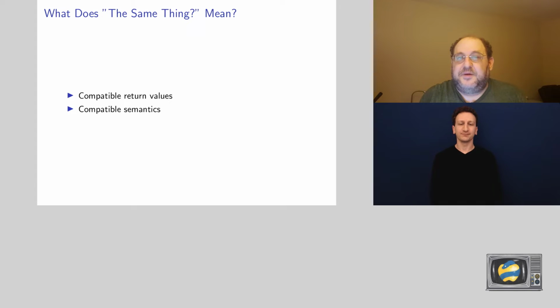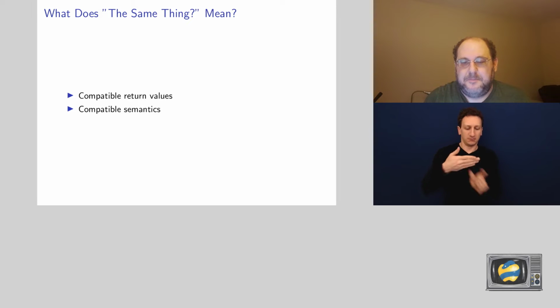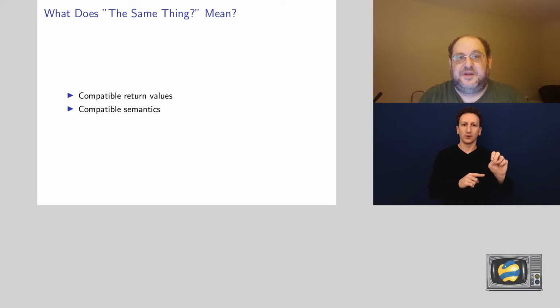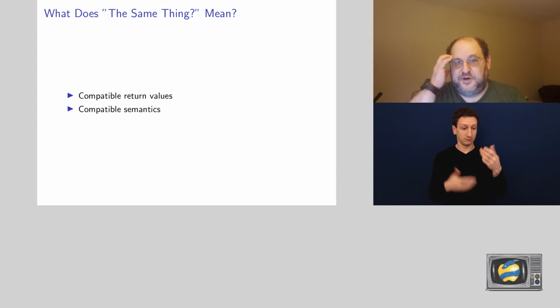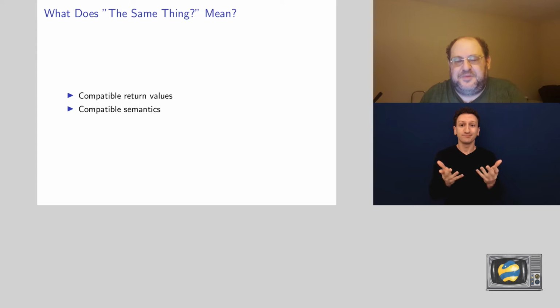We start with thinking about compatible return values. Maybe we don't care that much about the arguments because, as we'll talk about later, sometimes when we say the same thing, we actually mean that we can give it slightly different arguments. And definitely the self argument is going to be different in all these cases. But the return values are definitely all compatible. Right? When we call the function, in the case of .write, we get a number, which is, in general, the number of things you put in, like the length of the character string or the byte buffer.